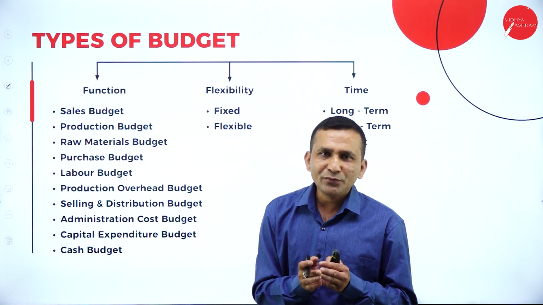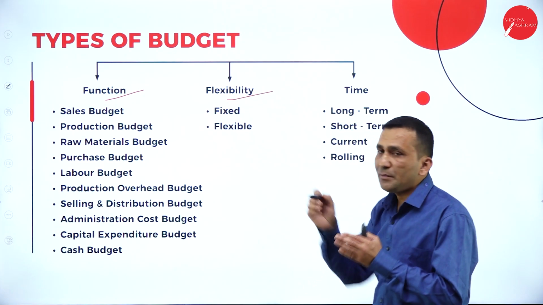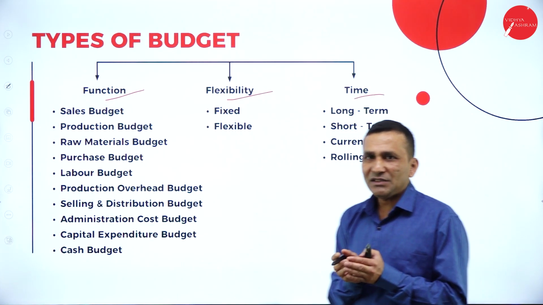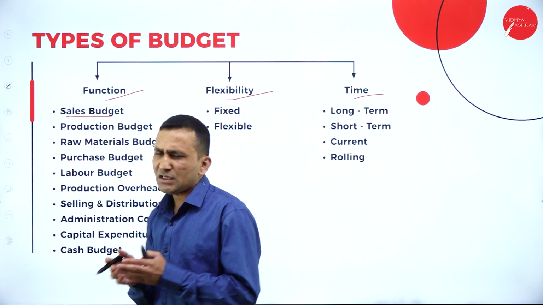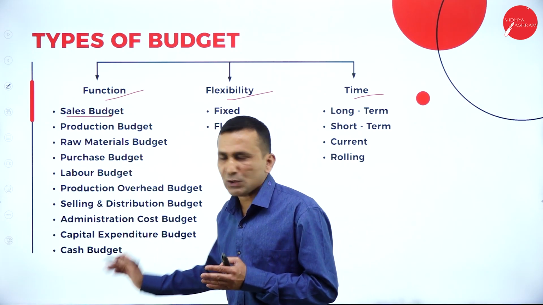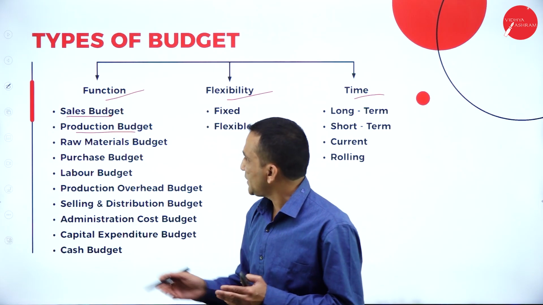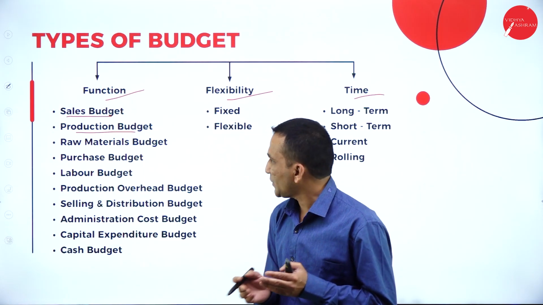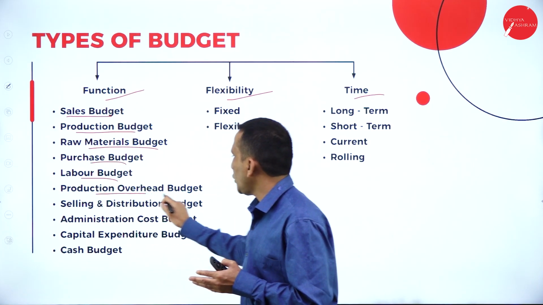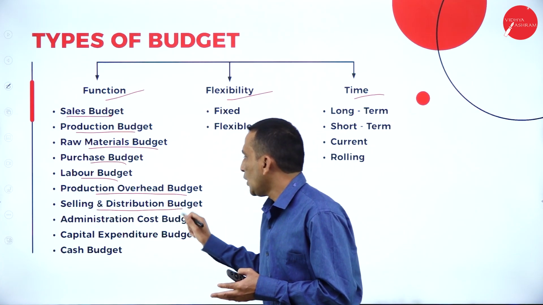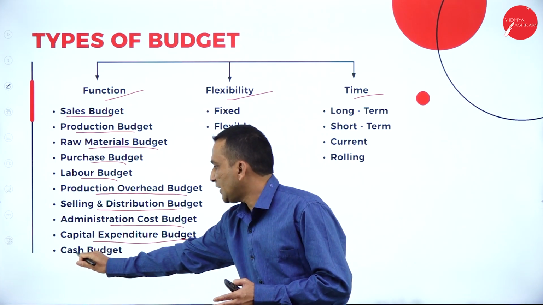Under budget, the types of budget are classified based on time, function as well as flexibility. The very important budget we are preparing first is the sales budget, which is interconnected to other budgets also. Obviously the sales department prepares the sales budget, the production department prepares a production budget, and then the raw materials budget, purchase budget, labor budget, production overheads budget, selling and distribution budget, administration cost budget, capital expenditure budget and cash budget.